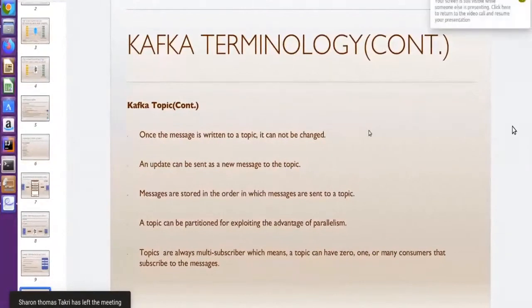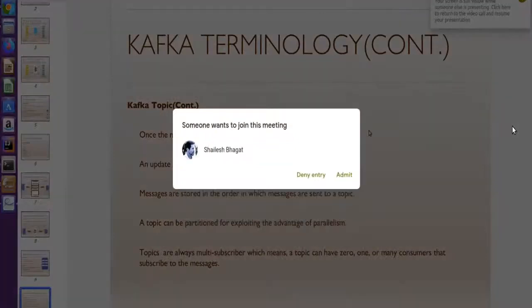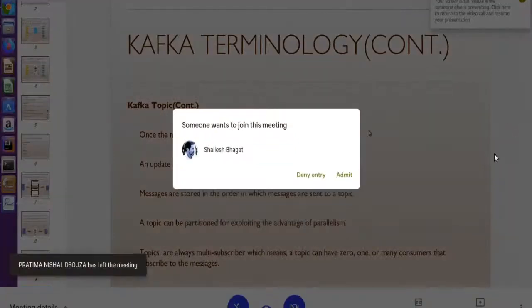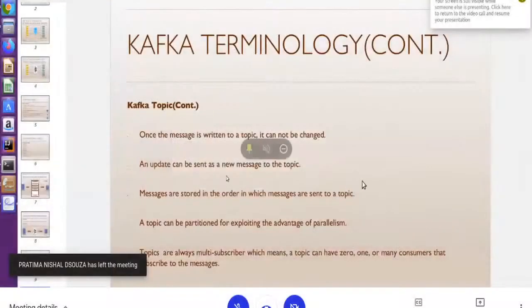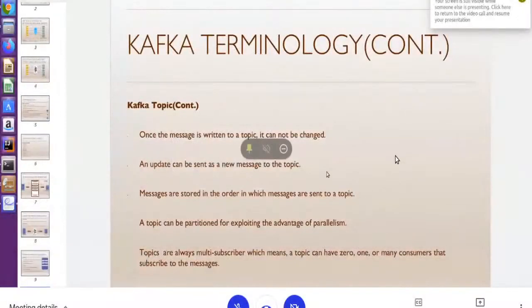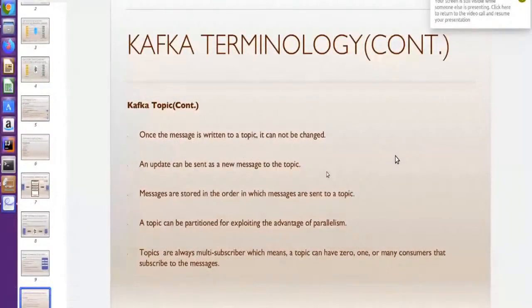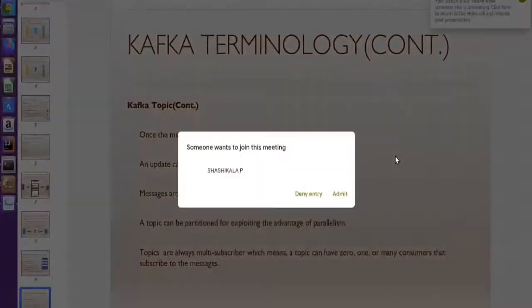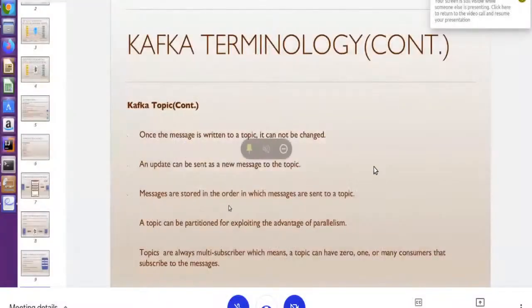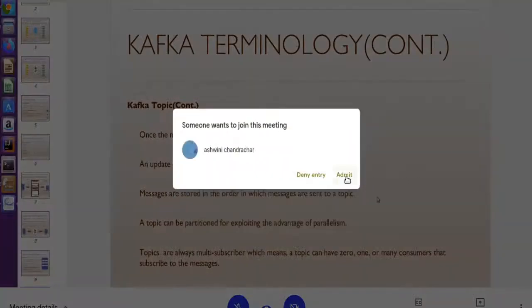Once the data is written into the topic, it cannot be changed. If I have already put data into the topic and now want to modify something, we cannot do that. An update is sent as a new message to the topic. We cannot modify the old one; we create a new message after some updates. Messages are stored in the order in which they are sent to the topic.